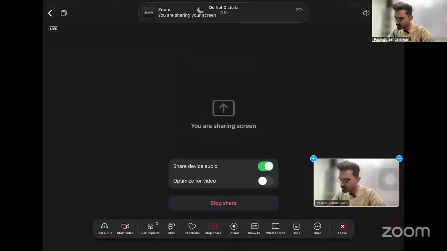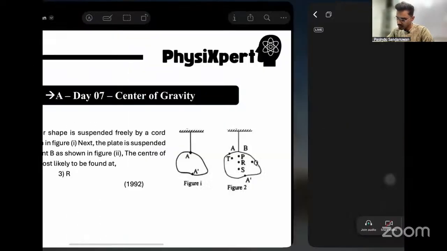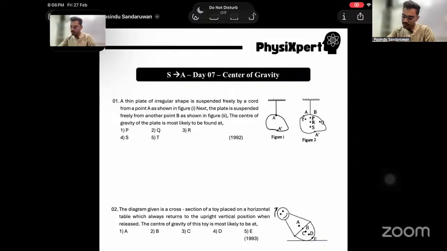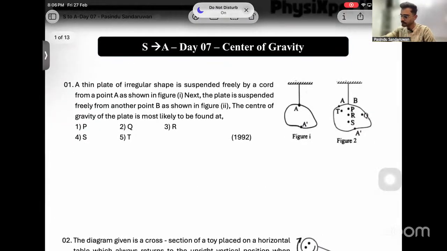Then without further ado, we'll start. Let me share my screen. Screen is visible, right? Visible now? Let's go to the discussion.